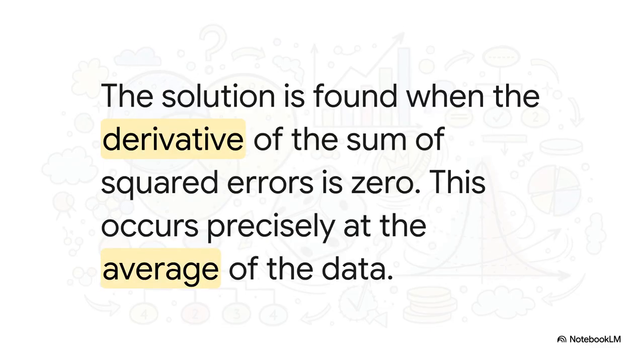And that's not just a lucky guess, it's mathematically proven. For those of you who remember your calculus, if you want to find the lowest point on a curve, you find where its derivative is 0. Well, if you do that for the sum of squared errors, the math leads you to one single precise answer, the average. It's just a beautiful, clean connection between a high-level statistical idea and a fundamental concept from calculus.